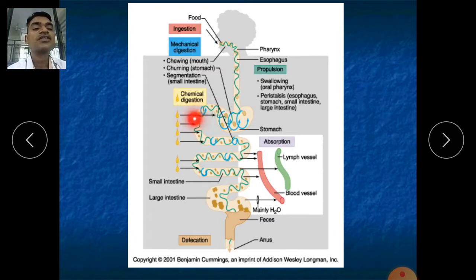Whatever food material and nutrients are there, meaning fats, carbohydrates, multivitamins, various nucleic acids or various drugs. Suppose you are taking paracetamol, a simple drug. It can be absorbed through our small intestine, and where will it go?